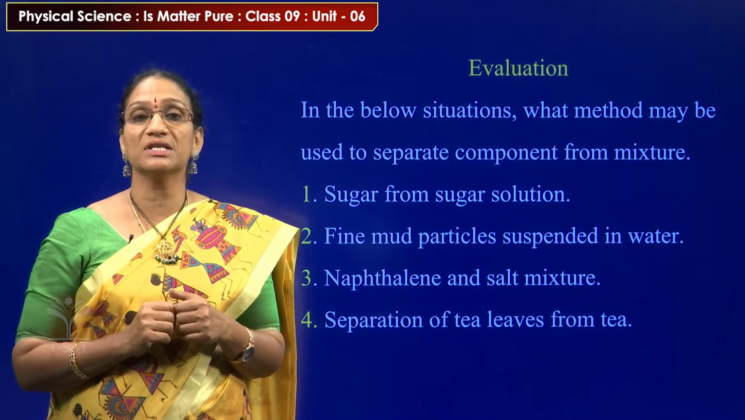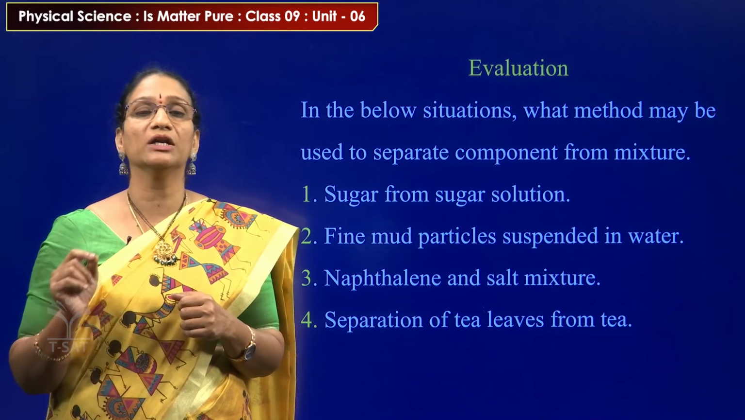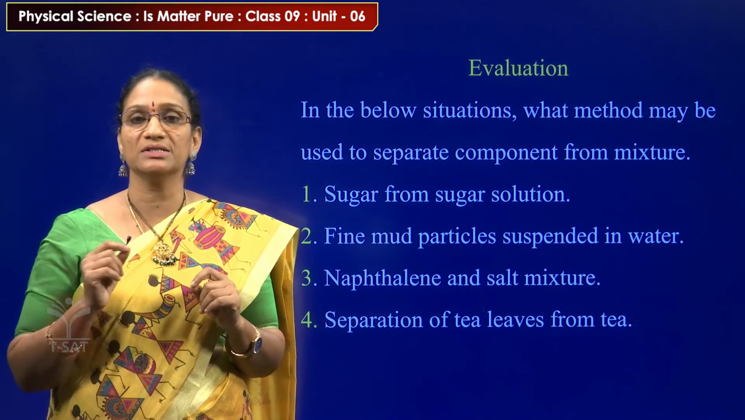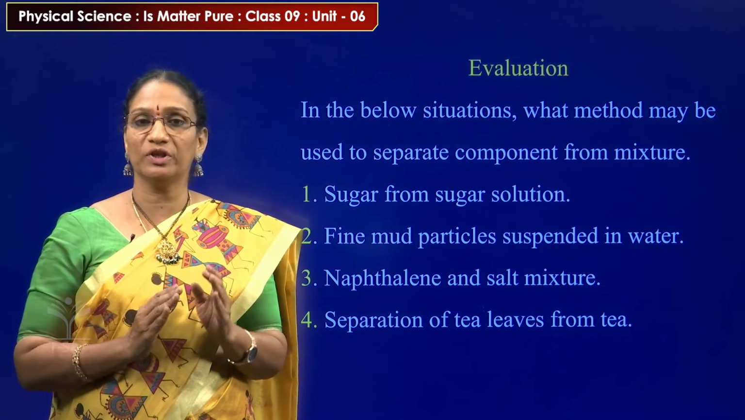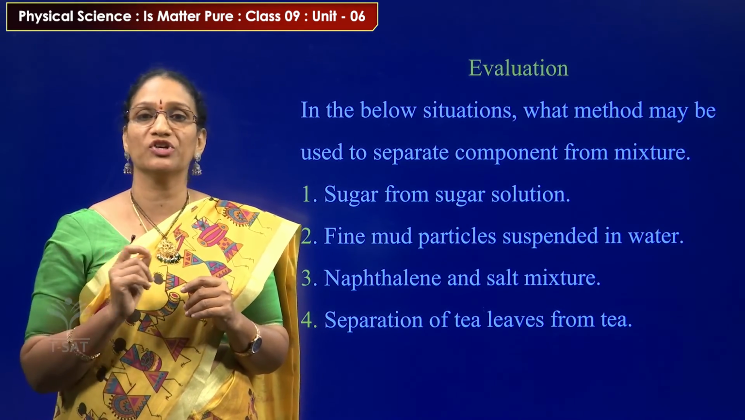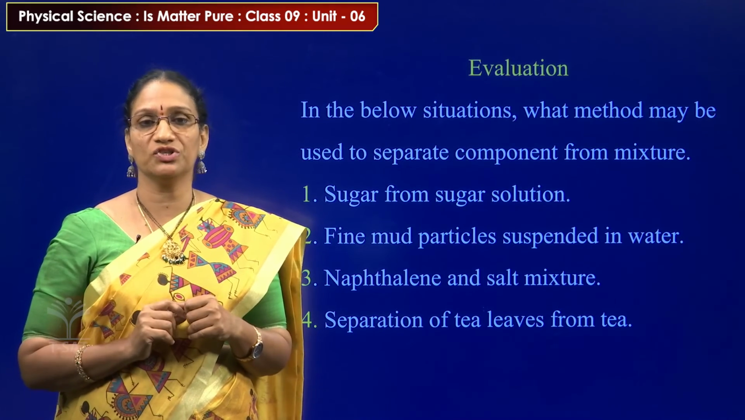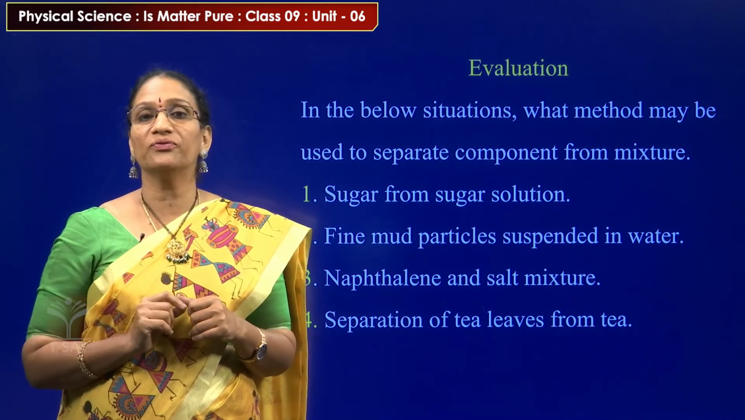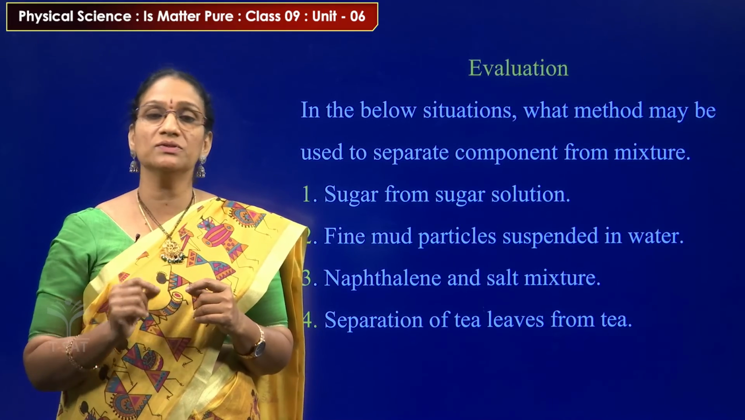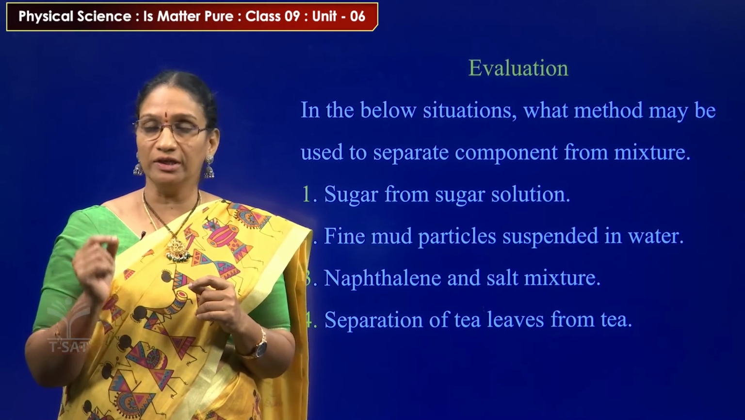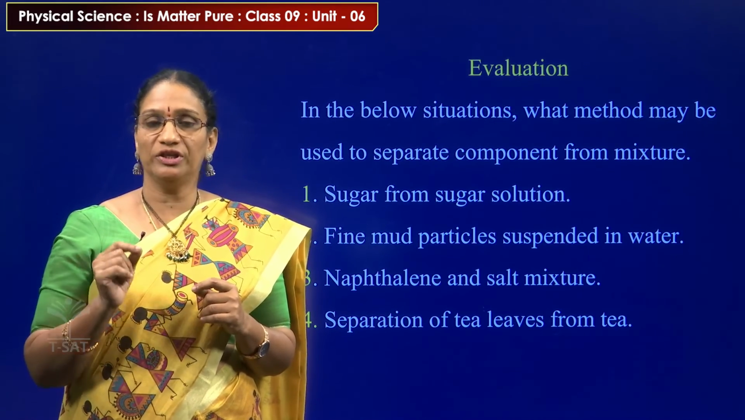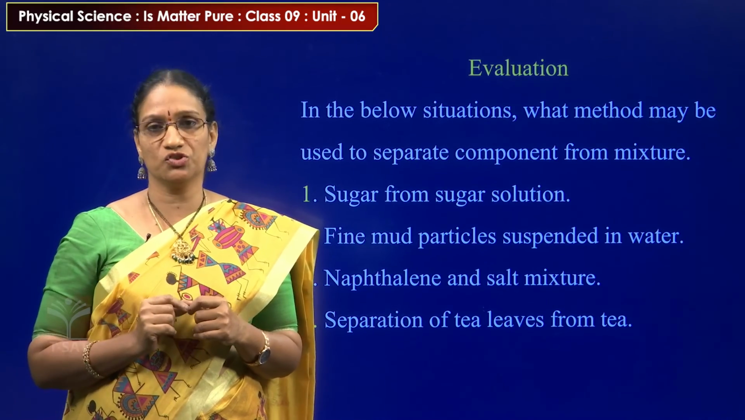The third one is the naphthalene and salt mixture. In that mixture, there are 2 components, naphthalene and salt. How can we separate naphthalene and salt separately? Find out the suitable separation method for this situation. And last, separation of tea leaves from tea. How can we separate the tea leaves from the tea? Think carefully and identify the suitable separation techniques for the 4 given situations.